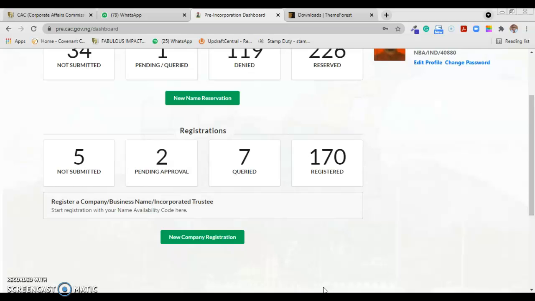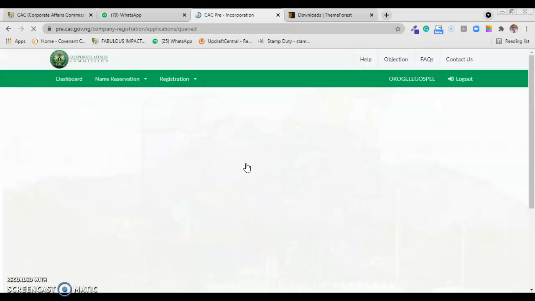I'm going to be working with a queried business name registration. Okay, so let me go straight there. All right, so people get a lot of queries concerning the way they described their nature of business.